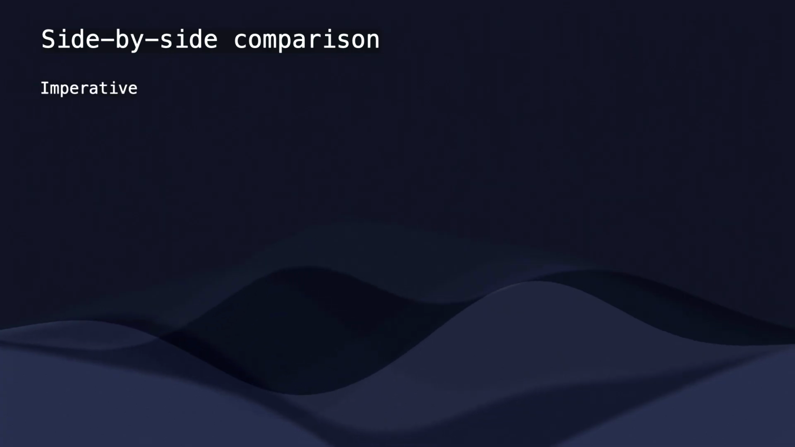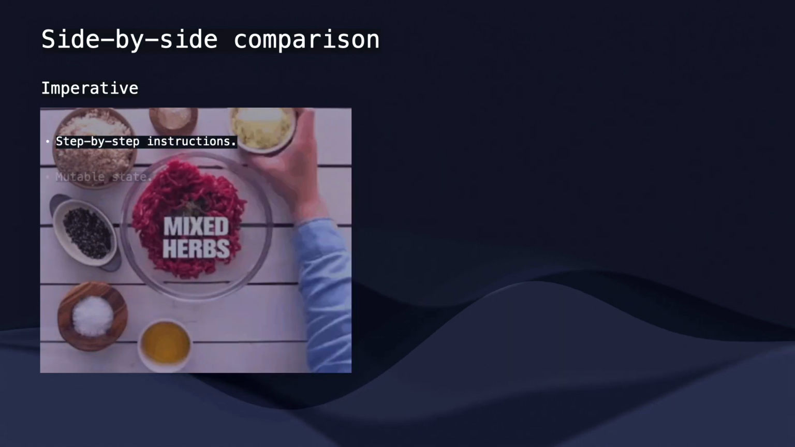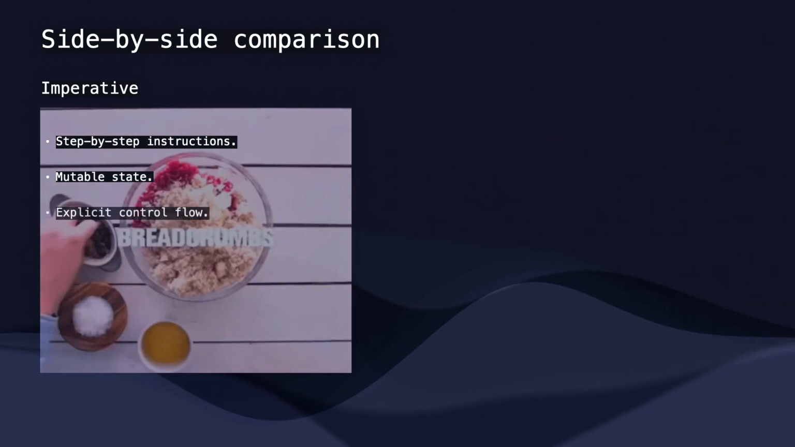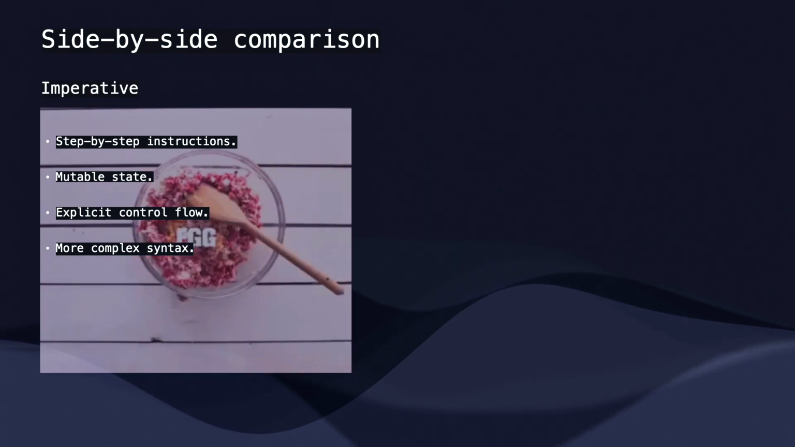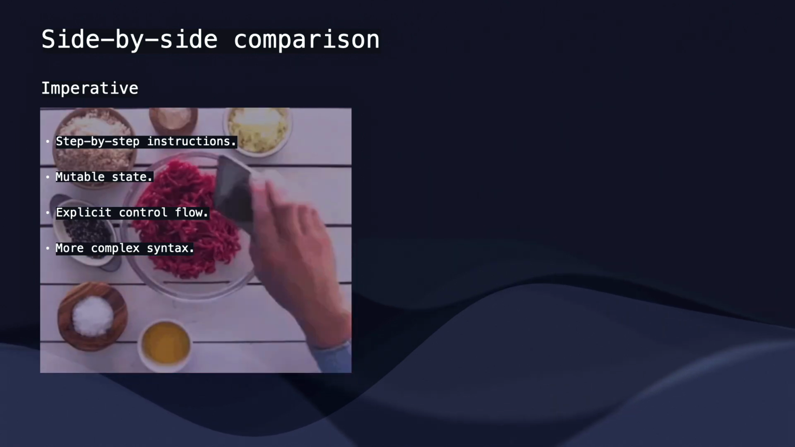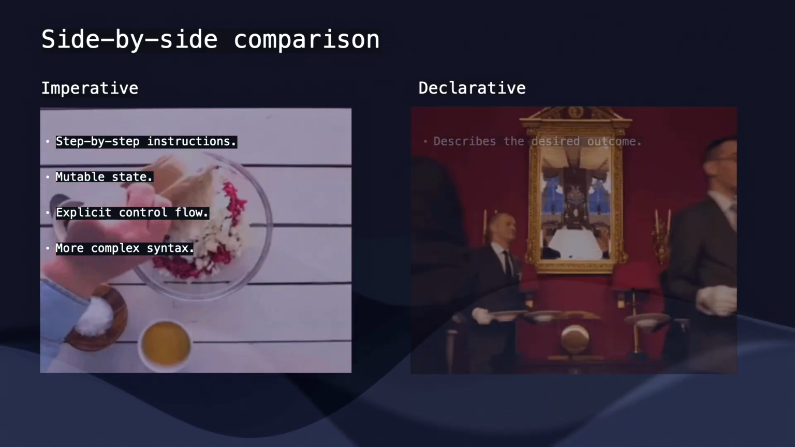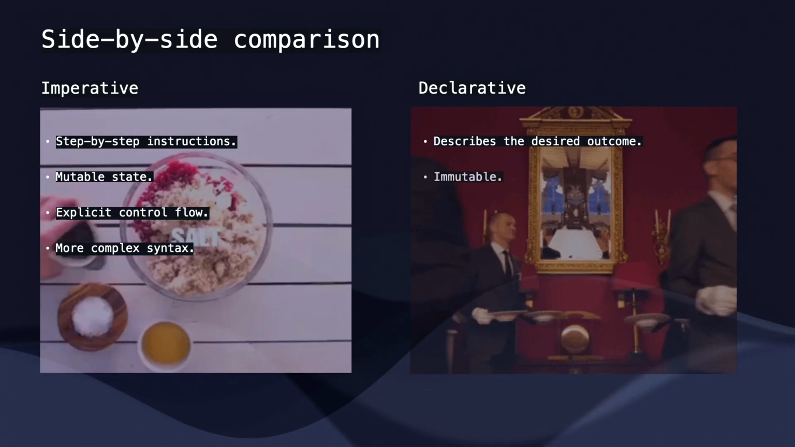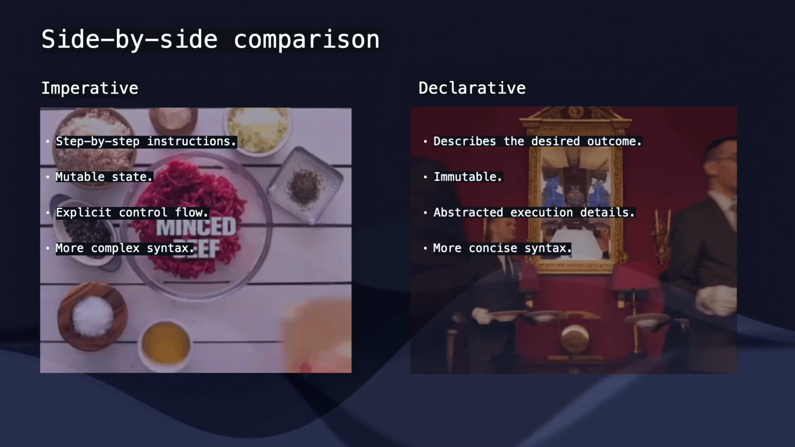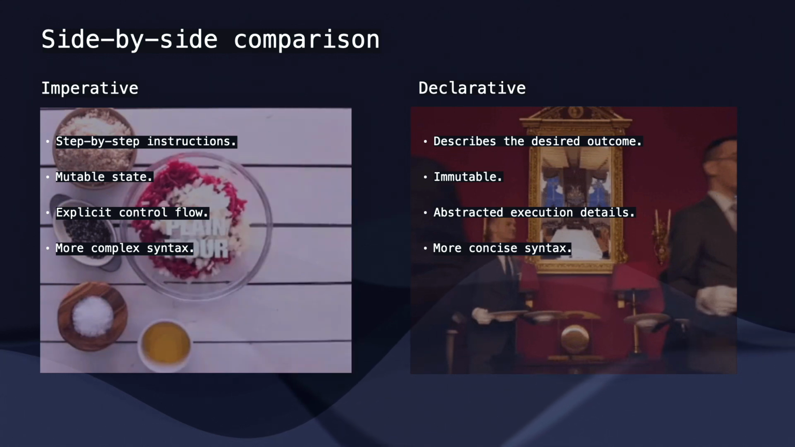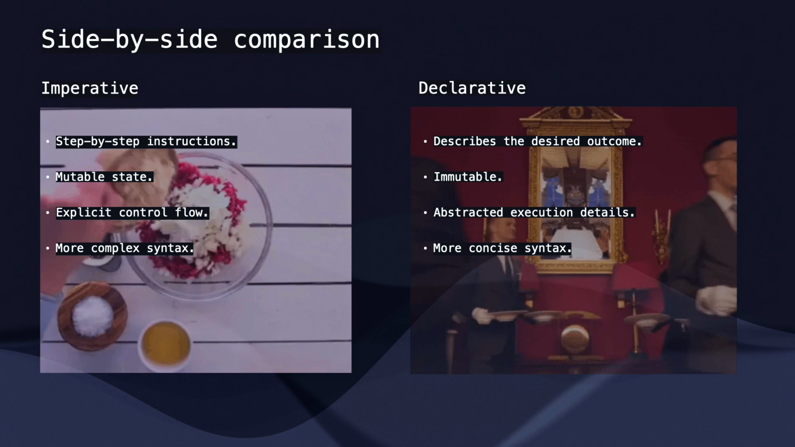Imperative programming involves a chain of step-by-step instructions where the code state is constantly changing and the control flow is under manual control, often resulting in more verbose and error-prone syntax. Declarative programming, on the other hand, focuses on the desired outcome. It delegates the steps to the framework itself, using immutable data that helps avoid side effects and makes debugging much easier, abstracting the execution details, and typically results in more concise and readable code.